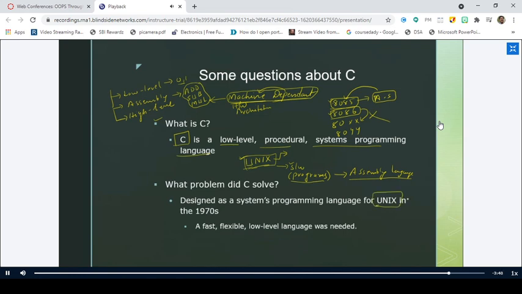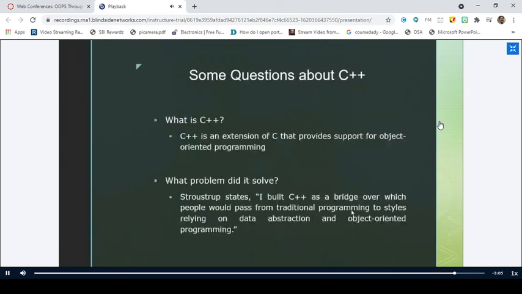So when C was born, the developers were trying to develop an operating system called Unix. They found it difficult to develop the Unix operating system using assembly language. Therefore, they tried to develop a new programming language. Then they developed a new programming language called C in 1970, right? It is very fast, it is flexible, and it is very simple to learn, right?